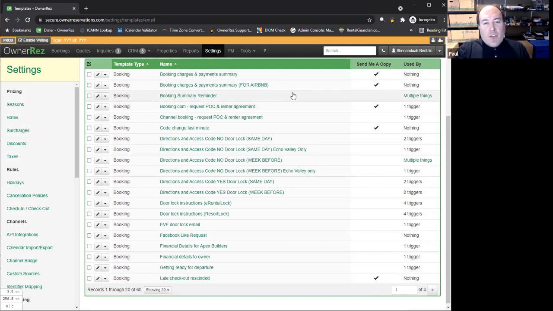Now, not every guest is going to get all 60 emails, of course. They have different emails set up for different situations, different properties, different conditions, different constraints. They invested a lot of time in doing that. But once that's been set up, the computer will take it from there forever, sending those emails out to your guests automatically at the appropriate time under the circumstances that you have configured.